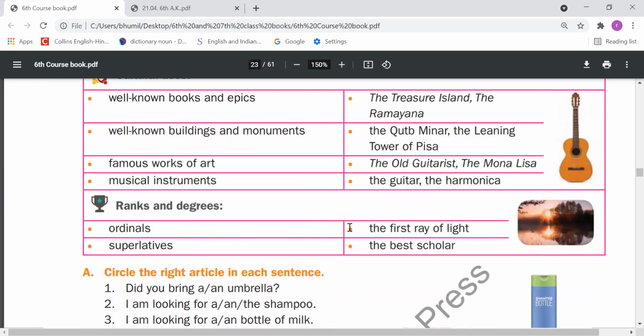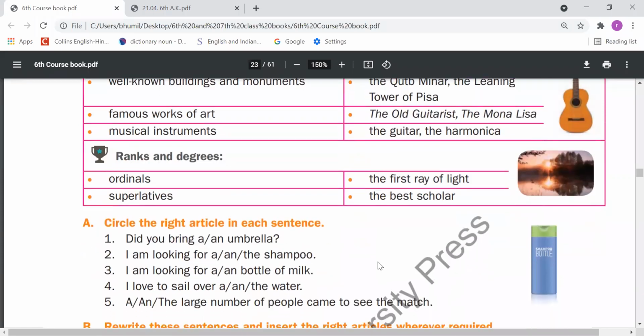Ordinal numbers like first, second, third. With them also we should use the: the first ray of light. Superlative degrees like the best scholar, right? So with superlative degrees also we should use the. So these are the points where we have to use the article.